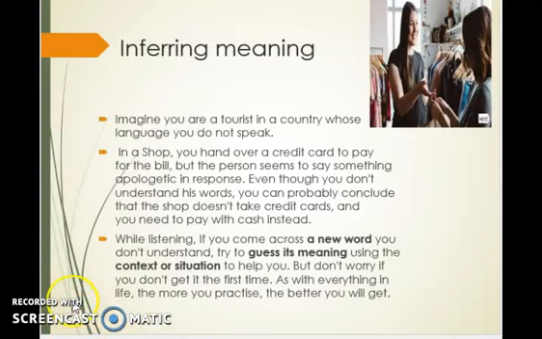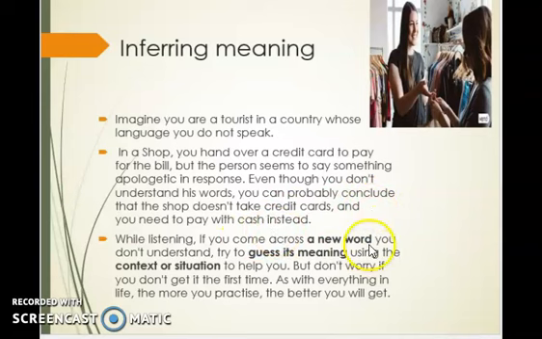The final strategy for listening is inferring meaning. Inferring means you can assume or guess the meaning from the context. That's what they try to say. To understand it more, let's imagine you are a tourist in a foreign country whose language you cannot speak or don't know. In a shop, you hand over a credit card to pay a bill, but the person seems to say something apologetic in response. Even though you don't understand his words, you can probably conclude that the shop doesn't take credit cards and you need to pay with cash instead.